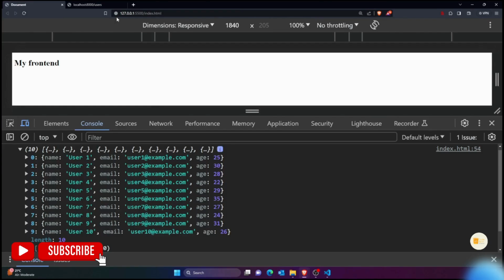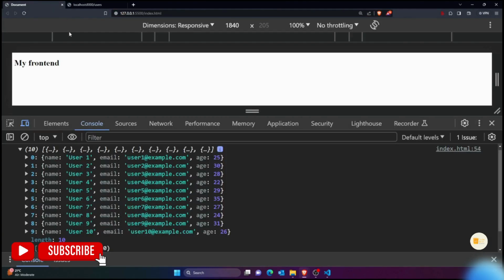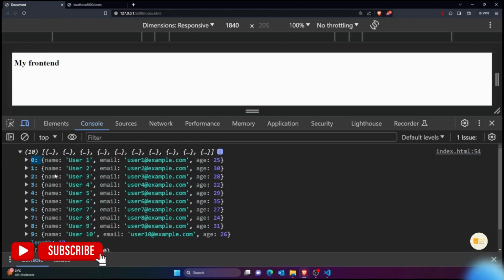This was your front end, right? So your front end is at this URL and the backend is here. You'd be getting some backend URL and you would be using that in your front end. So you can see I can easily get the data from my backend. Okay, so isn't that great?